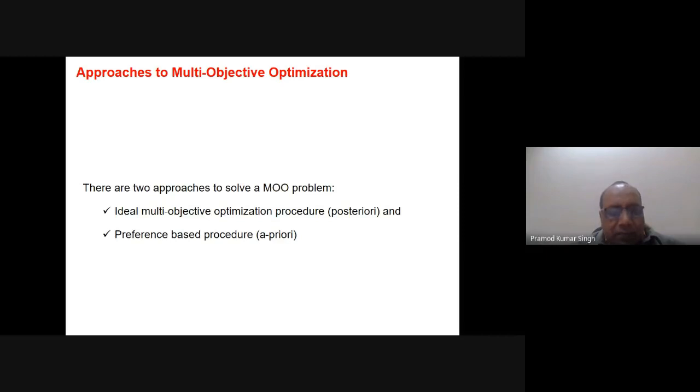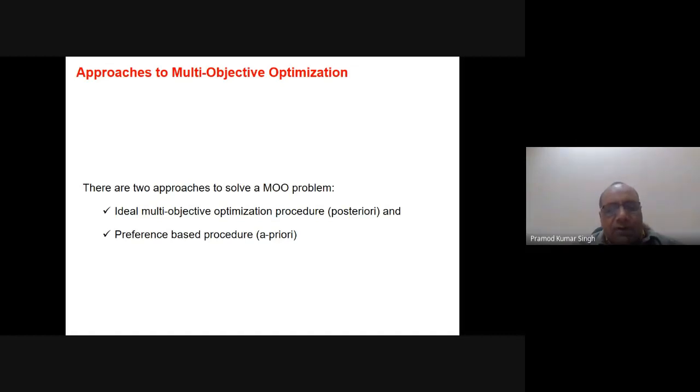And in this ideal multi-objective optimization procedure, the posteriori methods, we are talking basically of the metaheuristic. All such algorithms, for example evolutionary, swarm, etc., are known as metaheuristics. They are known as metaheuristics just because they are not problem specific. Usually you can apply them to solve a wide variety of problems, and they will be able to give you a good solution. That is why they are also known as metaheuristics.